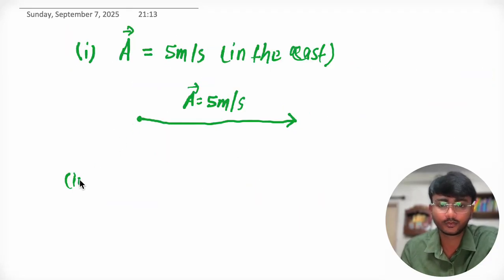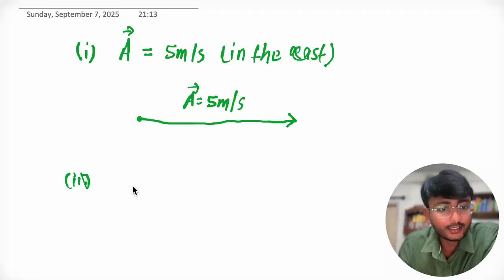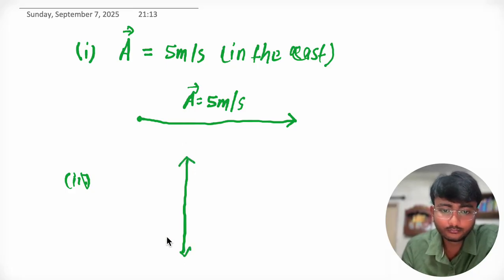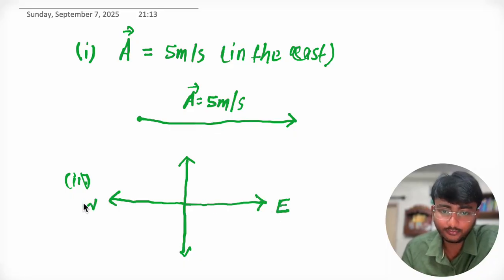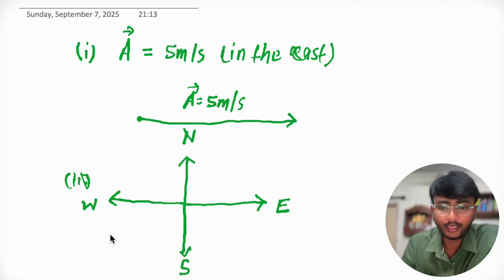A vector of 4 meter per second in the north of east. Right, so you know that this is east, this is west, this is north, and this is south.